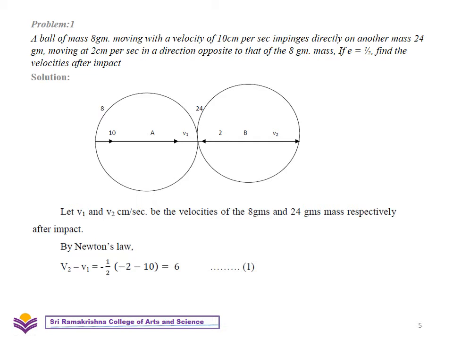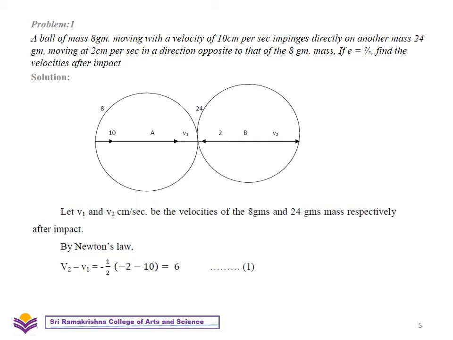So here we have considered the first ball with mass 8 gram, and this is the ball with mass 24 gram. The ball with mass 8 gram moves with velocity u1 equal to 10 centimeter per second, and similarly the ball with mass 24 grams moves in the opposite direction with the velocity 2 centimeter per second. Let v1 and v2 be the velocities of the two balls after impact.